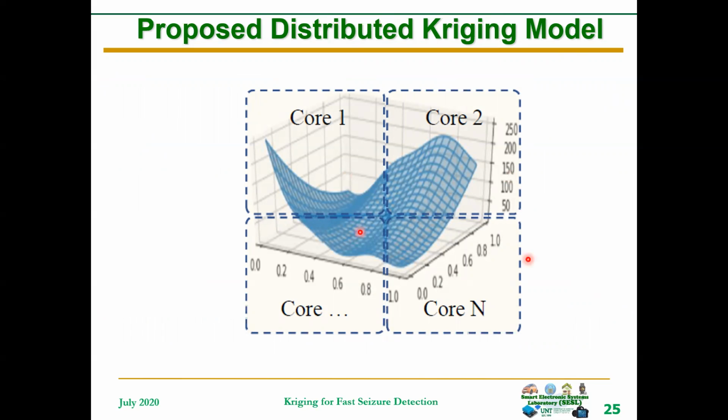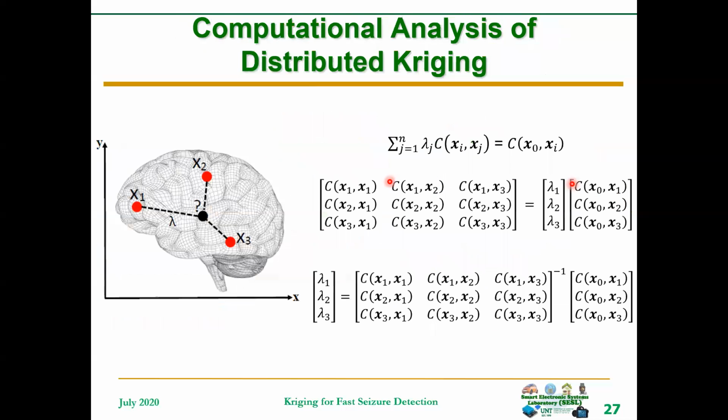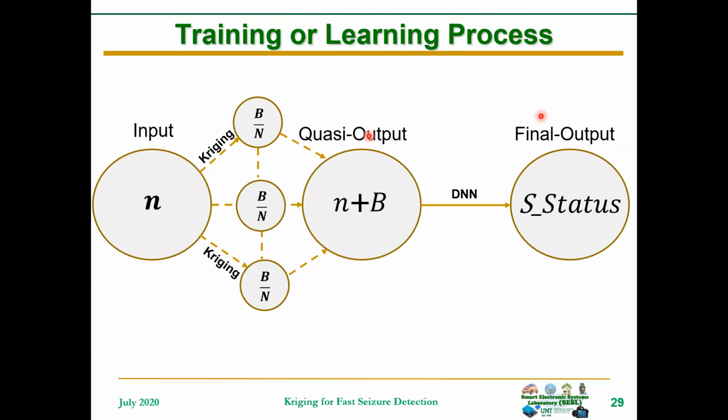The computations happen concurrently, which reduces time. After the concurrent computation, the outputs are aggregated and passed into the deep neural network. This shows the computational analysis of the distributed Kriging, and this shows our proposed fast and accurate real-time seizure detection model.